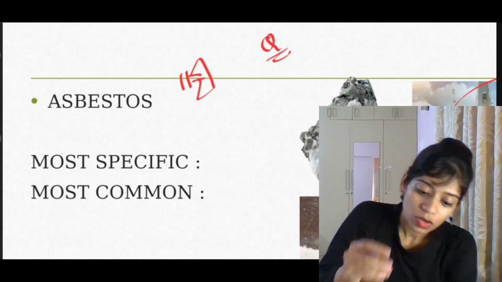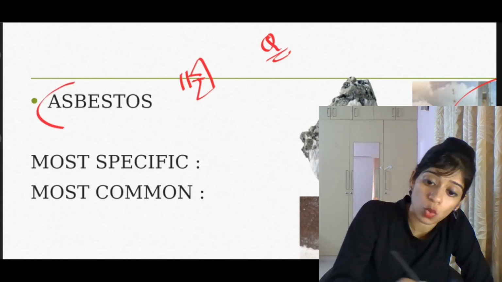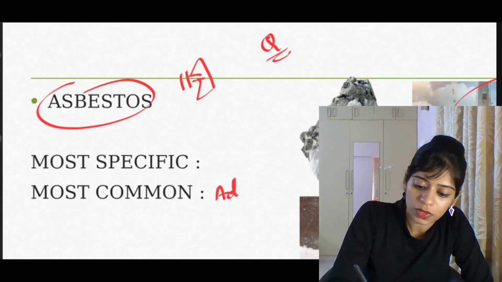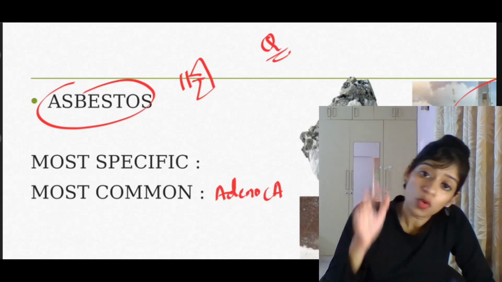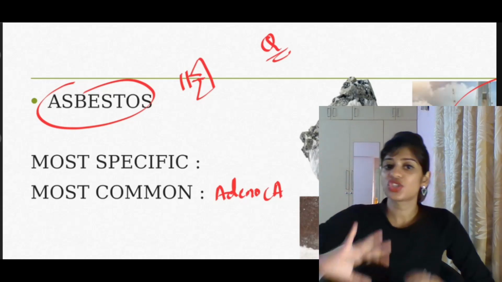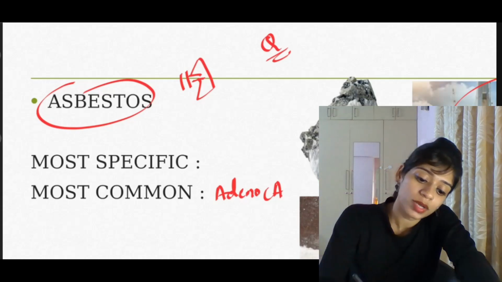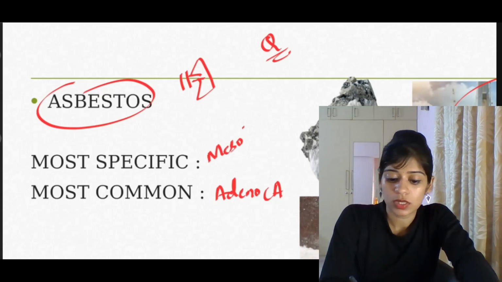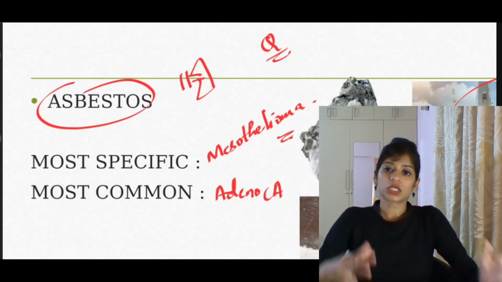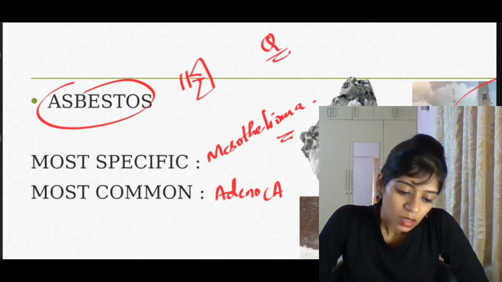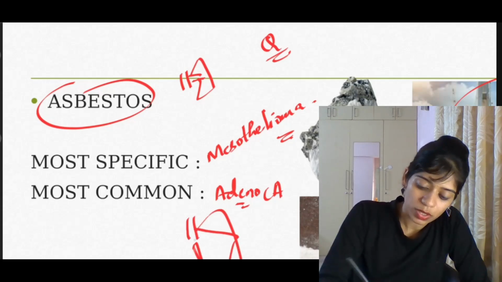Excessive exposure to asbestos can cause lung cancer. The most common lung cancer because of asbestos is adenocarcinoma of the lung. And if the question asks which is the most specific cancer associated with asbestos, that is mesothelioma. We'll learn both in detail when we come to the lung chapter.